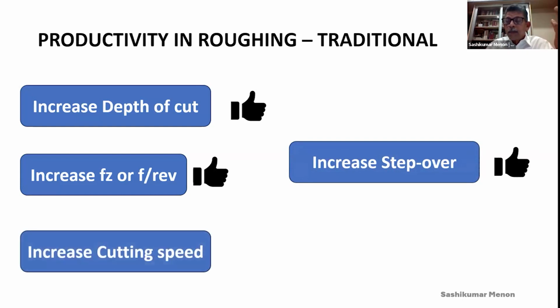Increase the cutting speed? In traditional roughing, I'll say no, maybe. Because you can increase the depth of cut, the feed per revolution, and the step over, so why should you increase the cutting speed? In roughing, you have a high depth of cut and a high feed rate. Now if you also increase your cutting speed, that really does not match. So I'll generally say increasing cutting speed in roughing is not a very good strategy.